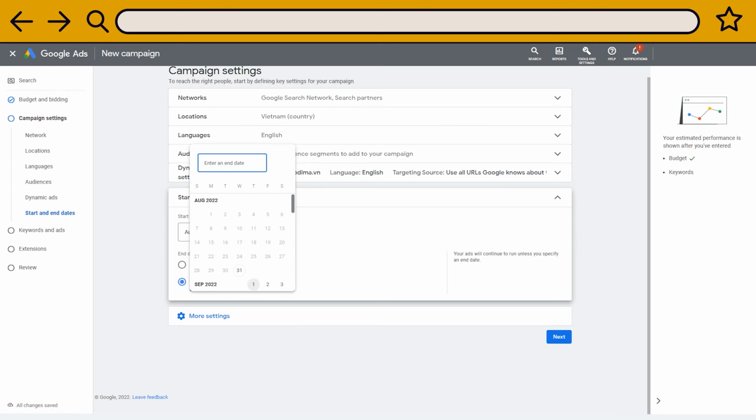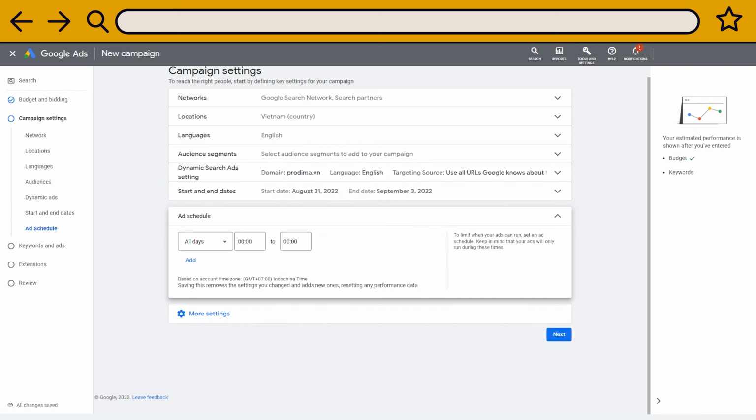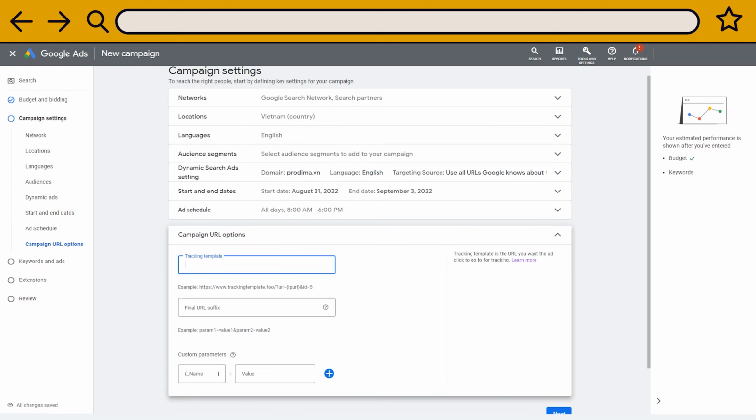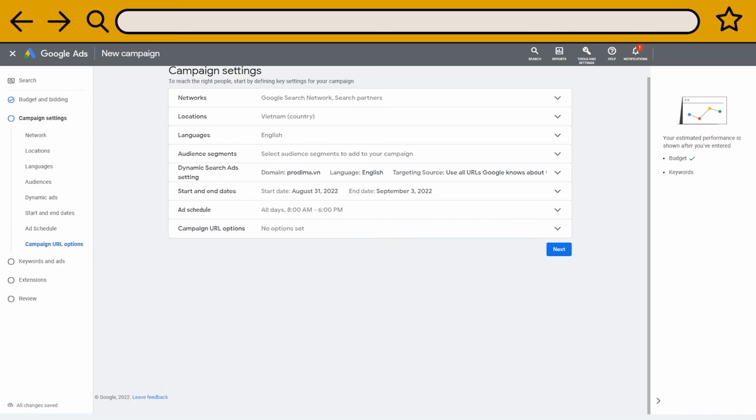By scheduling your Google Ads search, they show up only on specific days and during limited hours. For example, you can remove Saturday and Sunday if you do not expect many conversions during the weekends. Or you can make sure to cover the daytime only. Eventually, you have the campaign URL options, which let you input the tracking you want to have on your ad links. This is extremely important to follow up on your campaign performance.